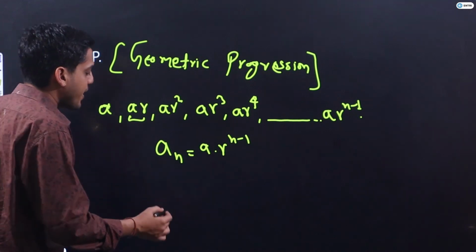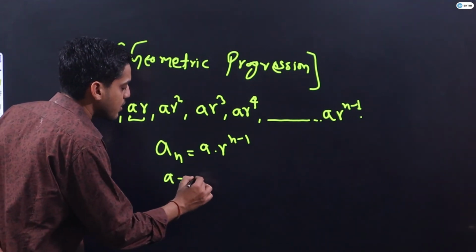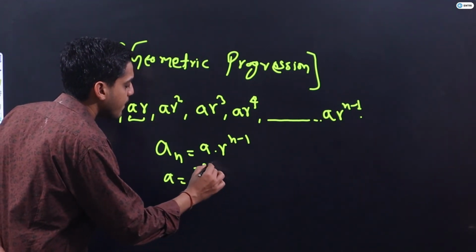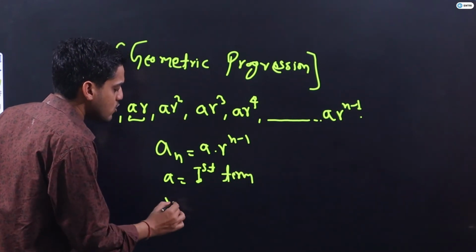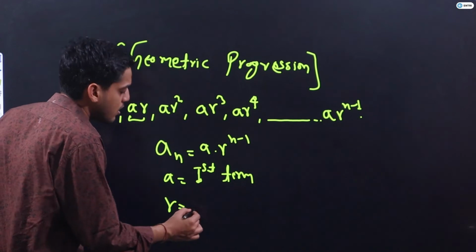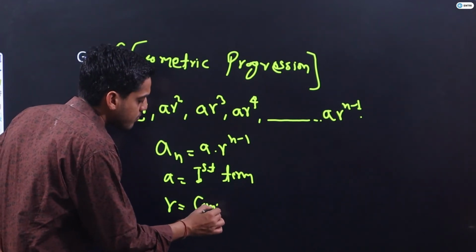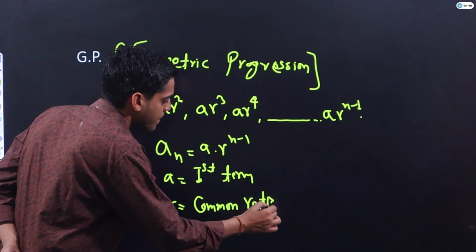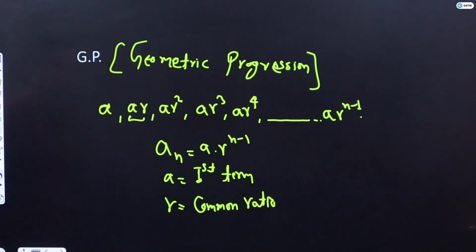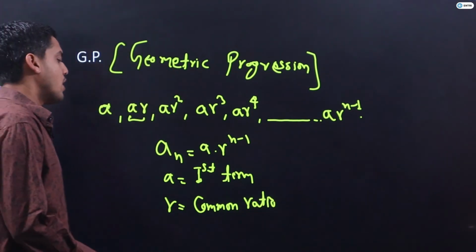And where A is what, guys? A is nothing but the first term, and R is what, guys? R is nothing but the common ratio.